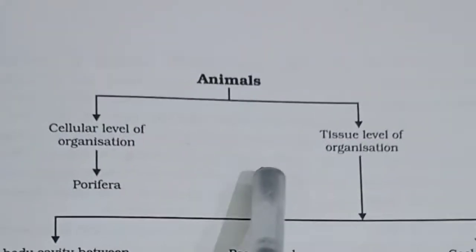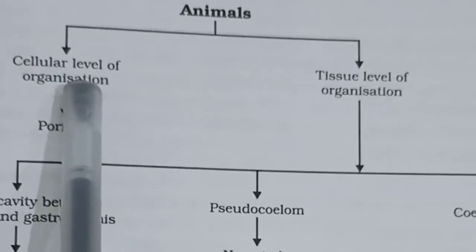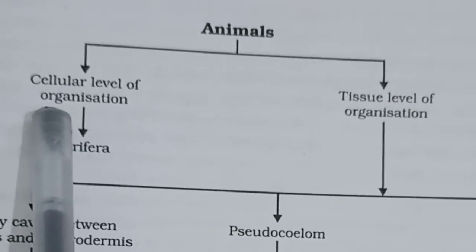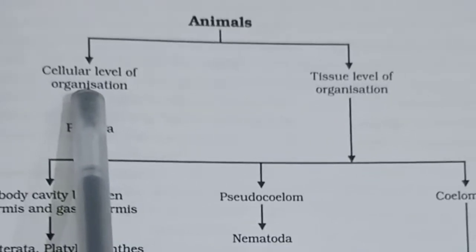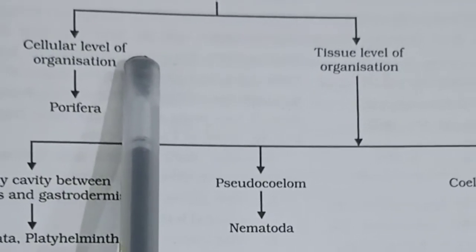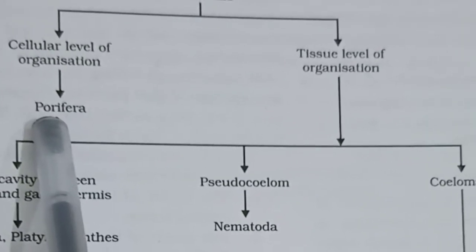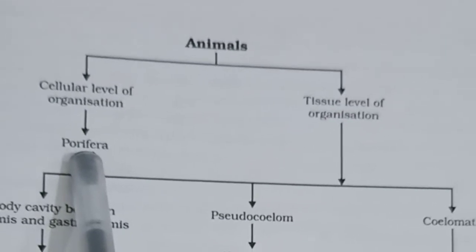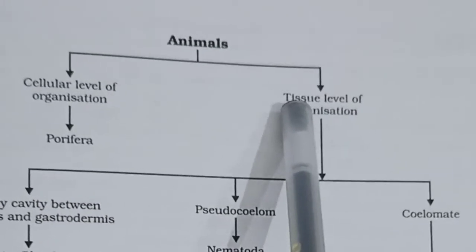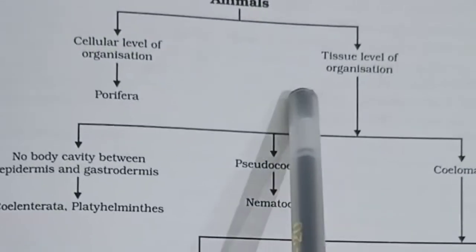These animals, if they are of cellular level of organization, that is, they are unicellular or have a small number of cells, we call them Porifera. Then we see whether the animal has tissue level of organization, that means multicellular.